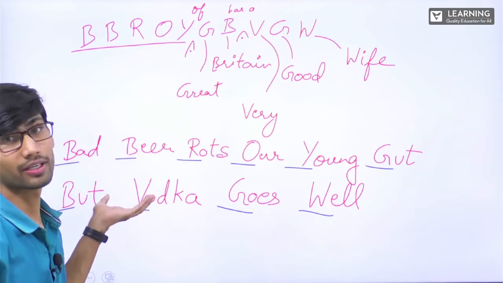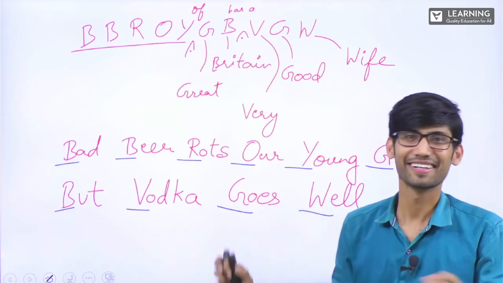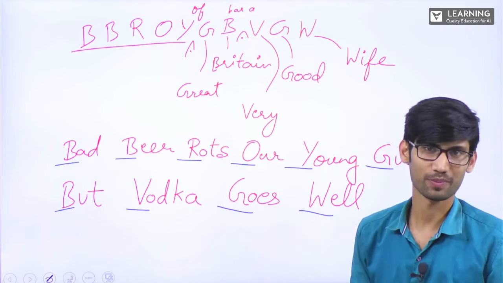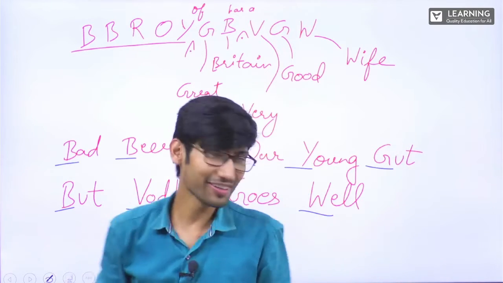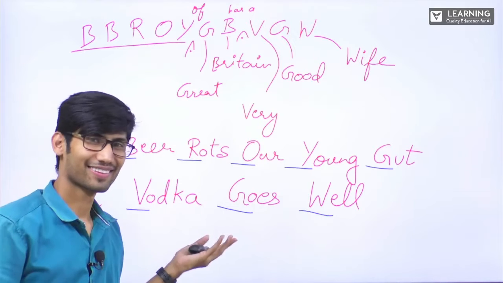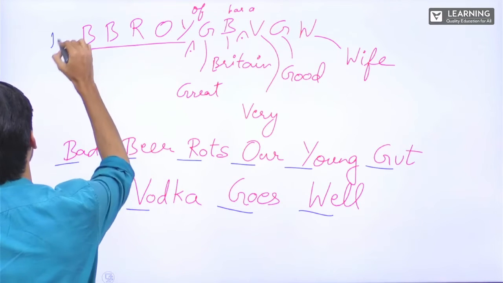So this doesn't mean that you have to not drink bad beer and you have to start drinking vodka, nothing like that. It's a way to remember the things. Okay. So both are easy to remember. Here we are talking about someone else's wife. Here we are talking about beer. It's easy to learn, right? You can have any of these two.